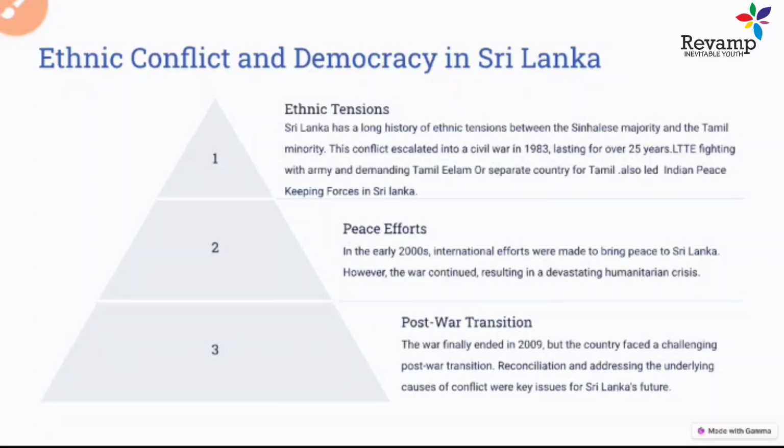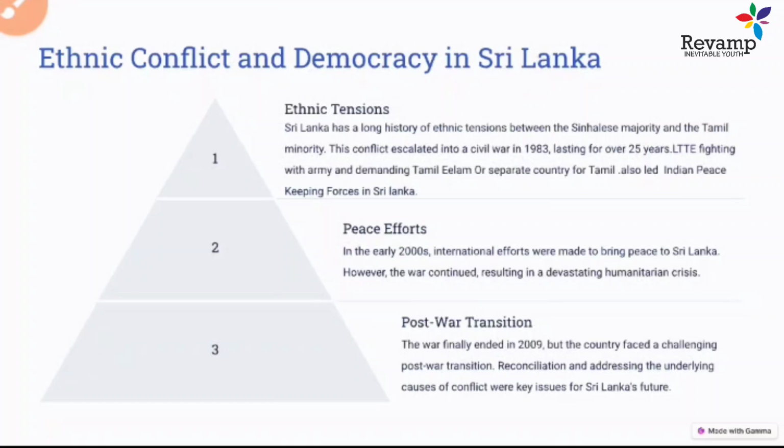So he was killed by the Liberation Tigers of Tamil Eelam people. These things happened during that time period. But later on, after this was done, the Sri Lanka economy was booming, because Sri Lanka has a coastal economy. A lot of tourism was happening in Sri Lanka.